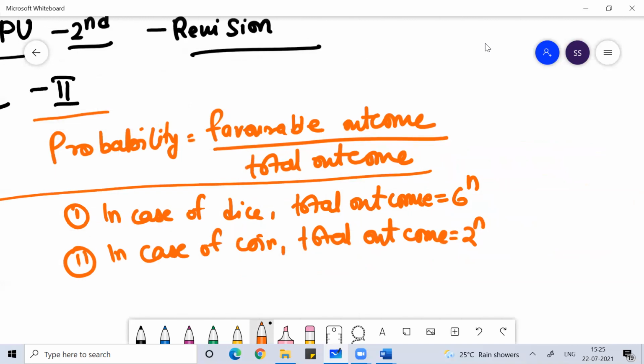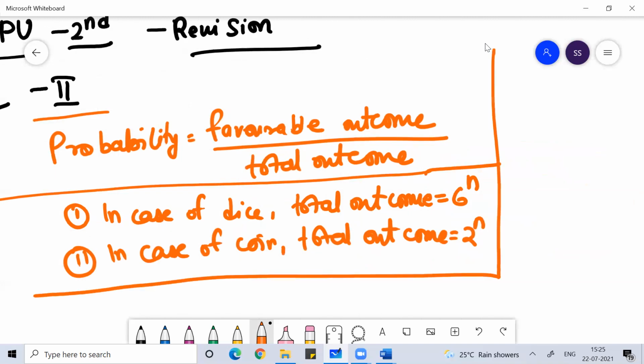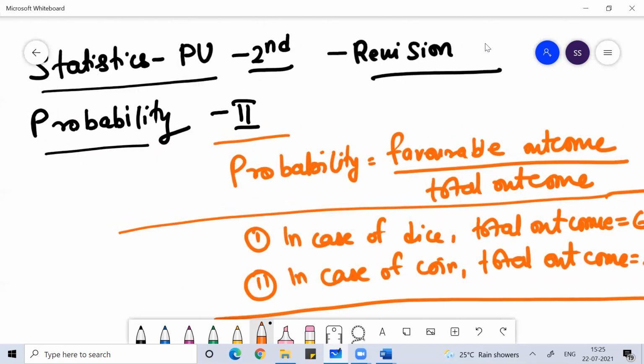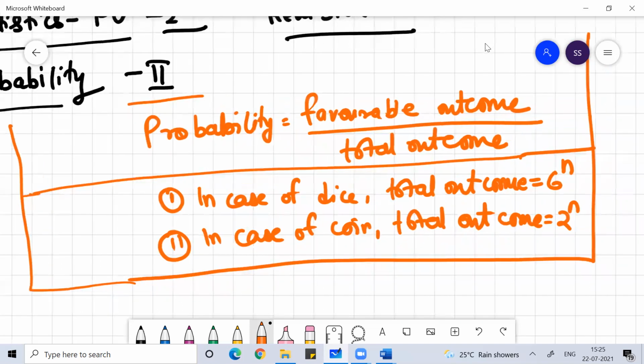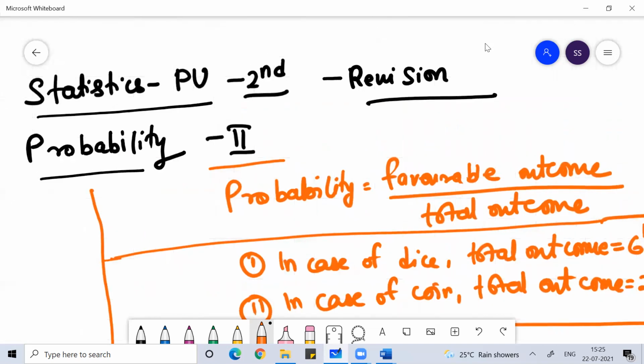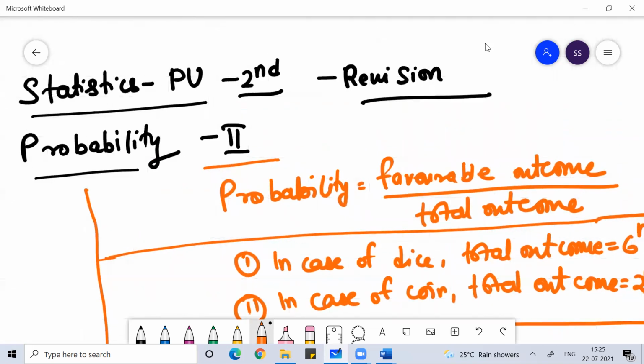Clear, right, everyone? So this part, I think, is clear for all of you. Whenever we talk about probability, the formula for the total outcome is clear. Even when you talk about dice or coin, the total outcome logic is clear, I believe, for all of you.